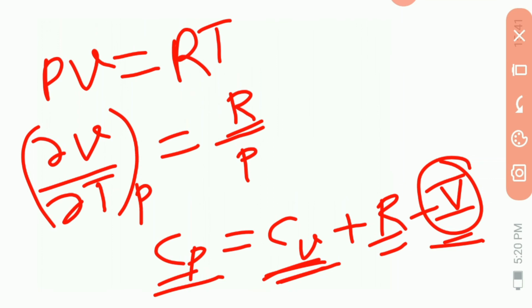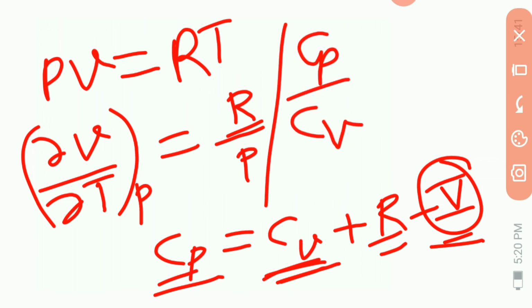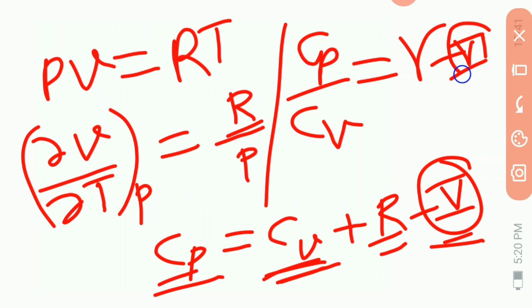Therefore Cp upon Cv is equal to gamma, where gamma is constant. Suppose this is number 6. Here gamma is constant, termed the adiabatic constant.